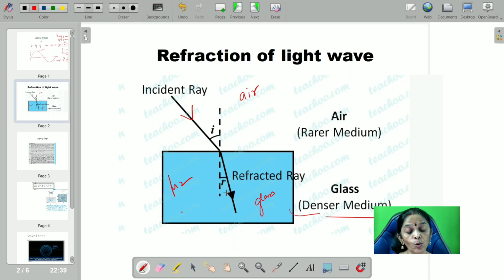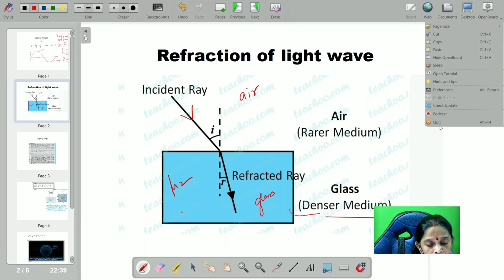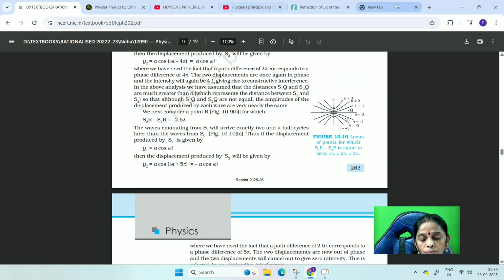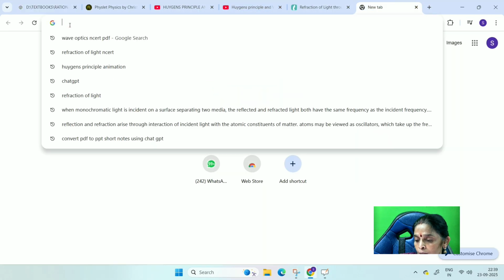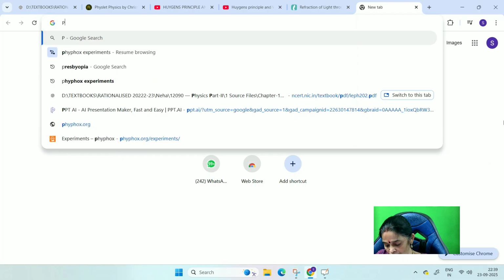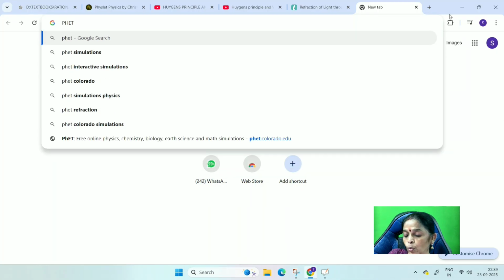Even though it is bending towards the normal, I wanted you to know about the wave nature. So let me show you that simulation of PhET so that you will get an idea about it.